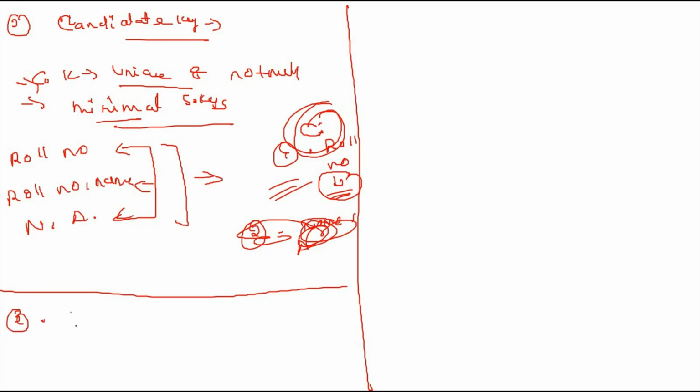The third concept is primary key. A primary key is a set of one or more attributes of a relation that uniquely identifies a record or tuple of the relation. A primary key attribute has no duplicate and no null values. Only one candidate key can be the primary key.